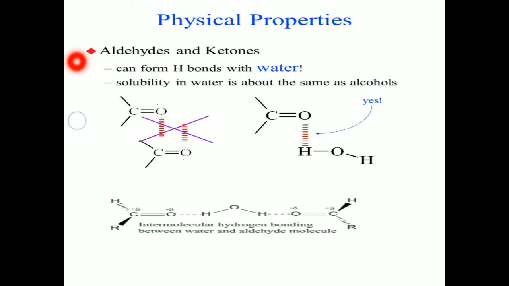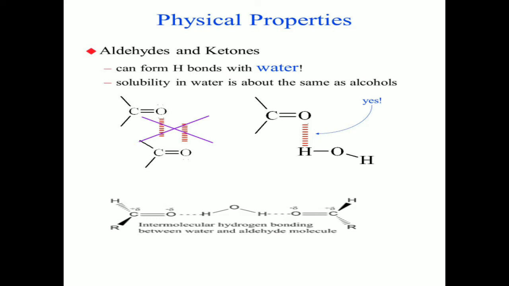But aldehydes and ketones have no hydrogen bonds among their molecules, because they have no hydrogen atom which is directly connected to the oxygen of the molecules.